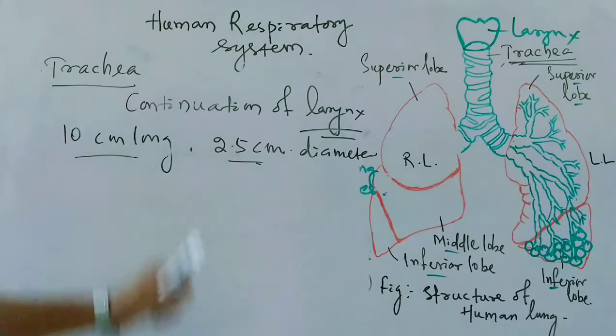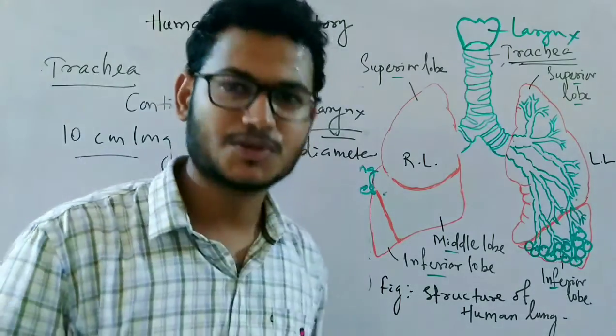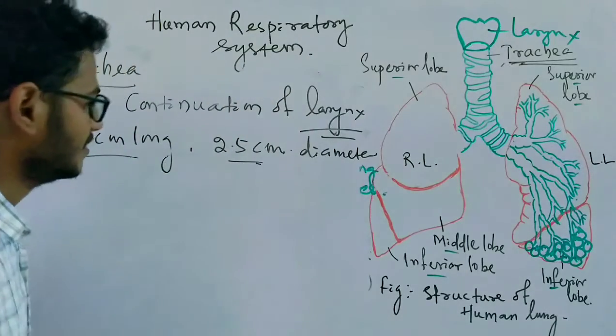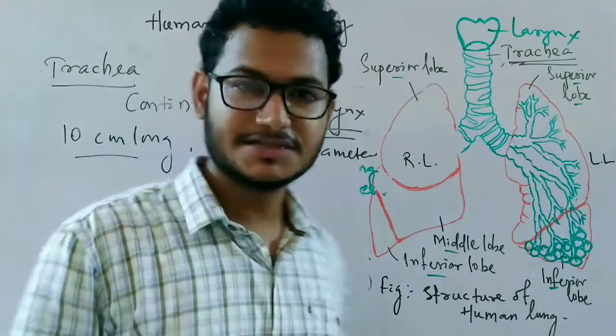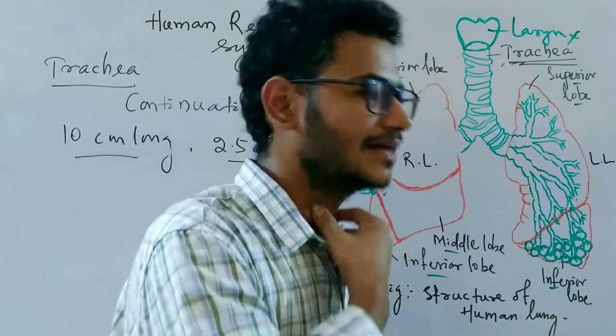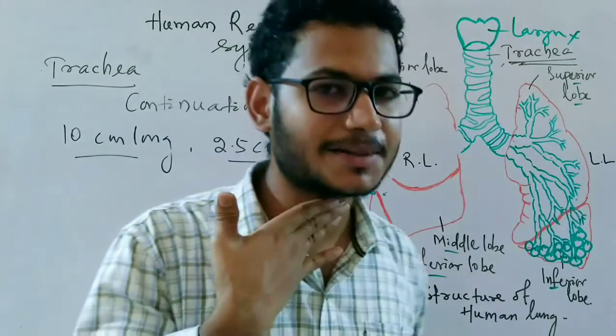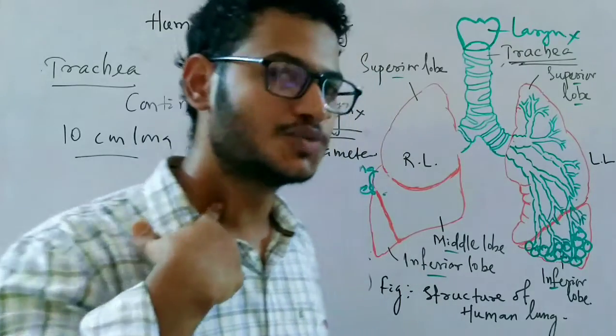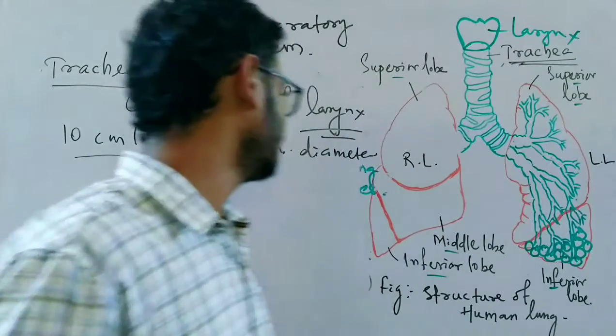It lies mainly in the median plane anterior to the esophagus. As I have told while teaching the digestive system, the esophagus is present behind the trachea. The trachea or the windpipe is anterior most in the neck, then the esophagus, and then the vertebral column.